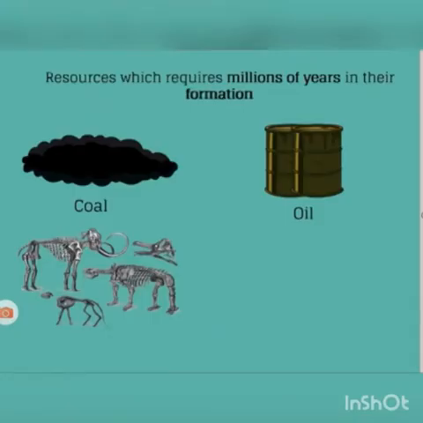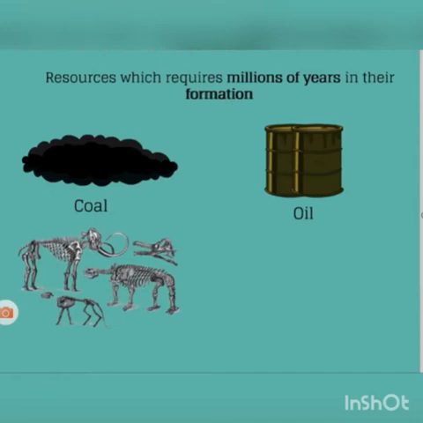Whereas non-renewable resources are those which have a limited stock, and once the stocks are exhausted, what happens? It may take thousands of years to be renewed or replenished. Since this period is much more than human lifespans, such resources are considered non-renewable resources.